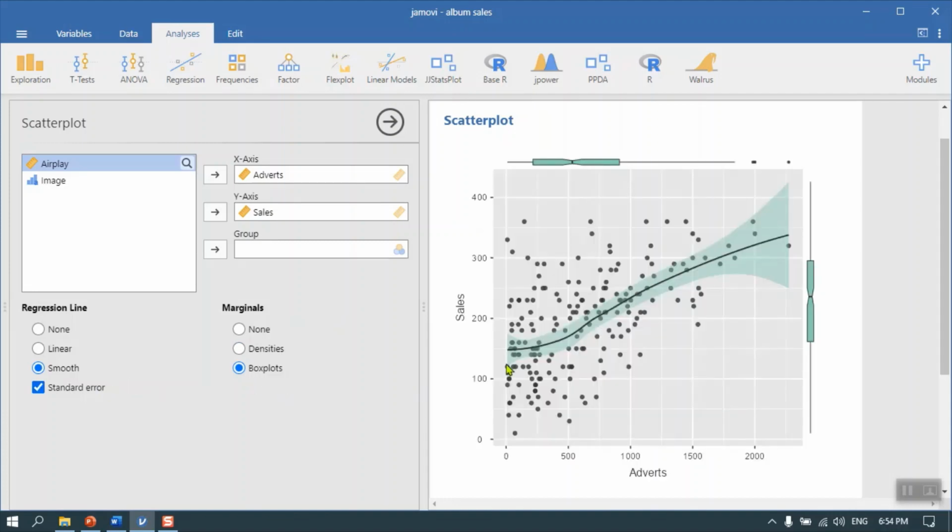Put some standard errors on it. Part of this standard error up here is very wide because there's very little data here. So there's not a lot of information for the placement of that regression line. So there's a great deal of uncertainty, and less so in this area here. So the green is the uncertainty around the loess line.